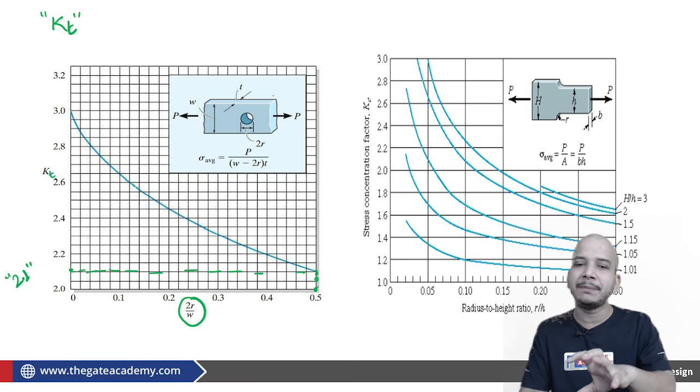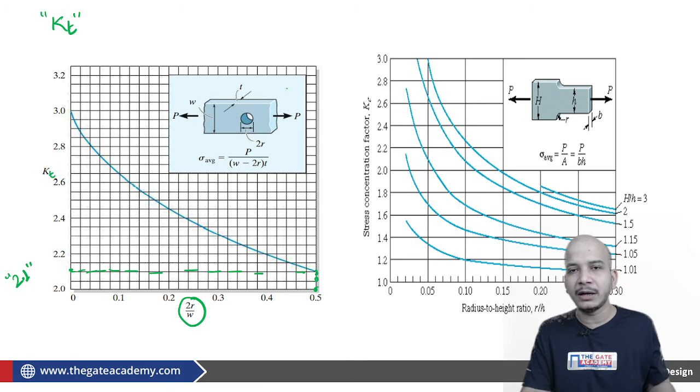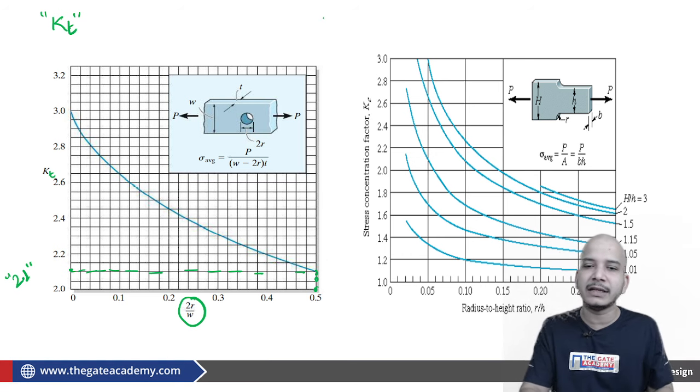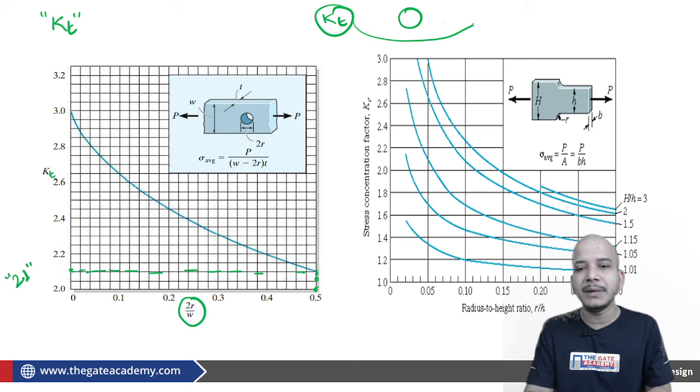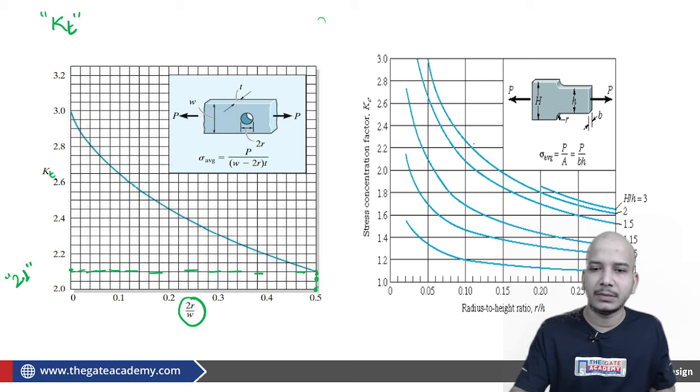First of all, we should take the geometry into consideration, and then corresponding to material, as far as this Kt is provided for this particular geometry and something is provided for the material, we can ultimately reach our Kf. Now like that we can go for the other graphs as well.